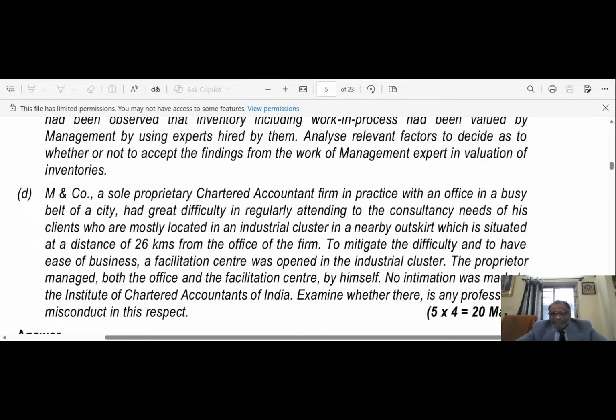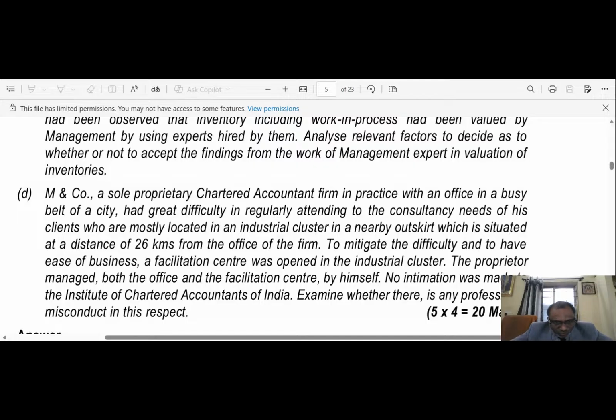However, a member can be in charge of two offices if the second office is located in the same premises or in the same city in which the first office is located, or the second office is located within a distance of 50 kilometers from the municipal limits of the city in which the first office is located. Further, a member having two offices of the type referred to above shall have to declare which of the two offices is his main office, which would